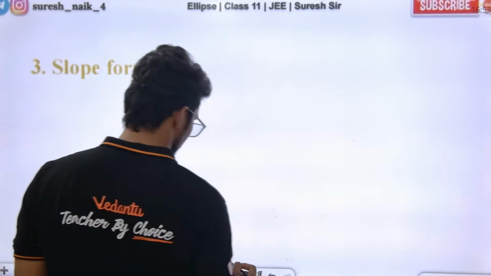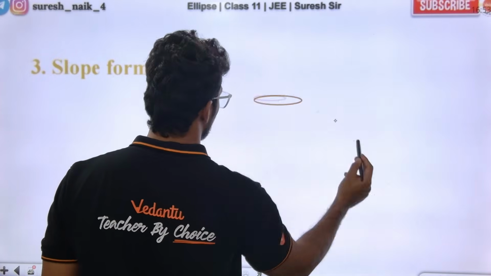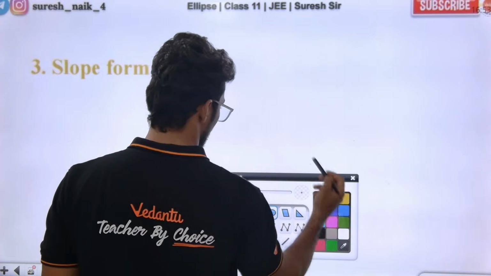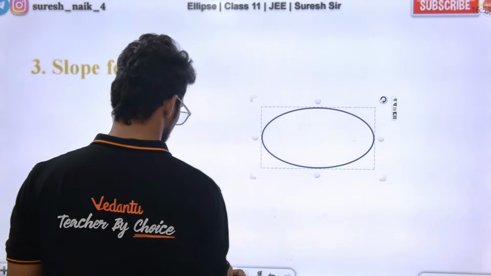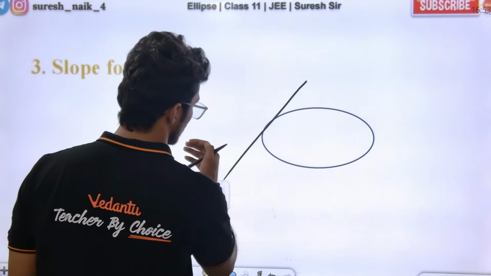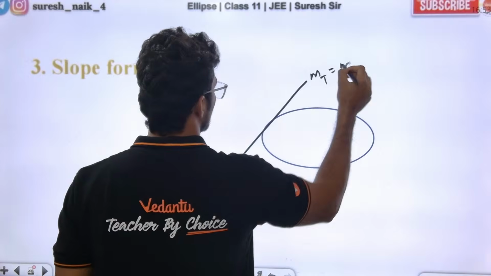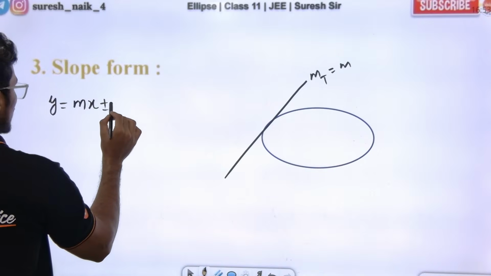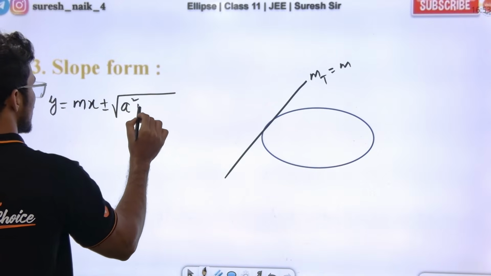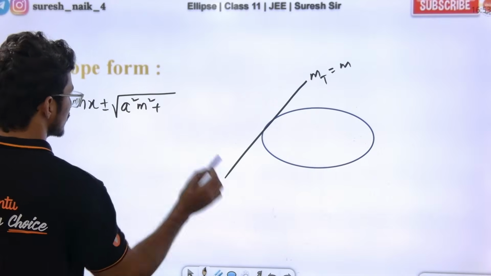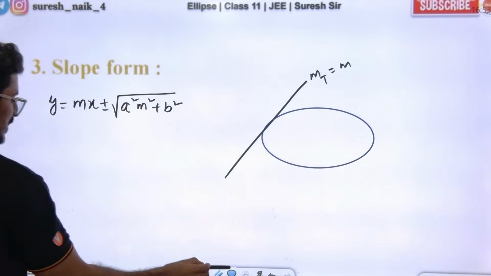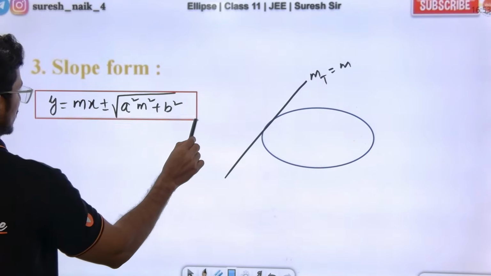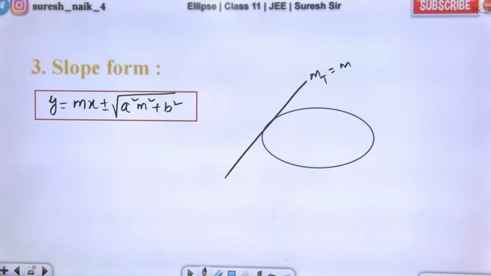Let's see the slope form. Now for the equation of tangent, this is the ellipse, this is the tangent, and the slope of the tangent is equal to m. The equation of tangent in slope form is y is equal to mx plus c, where c is plus or minus square root of a square m square plus b square. This is the condition of tangency we got. Did everyone understand? Did you all get the point? Yes or no? Yes sir.